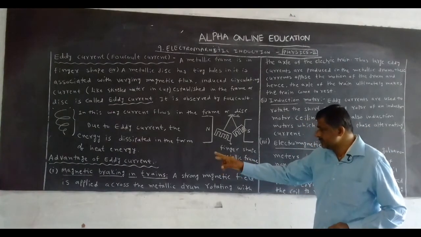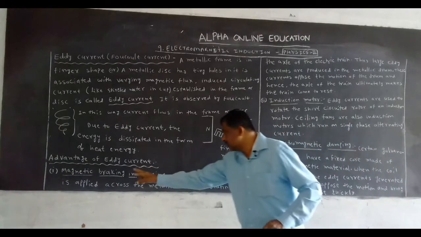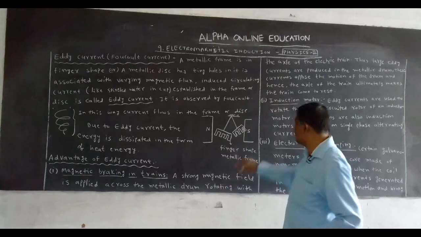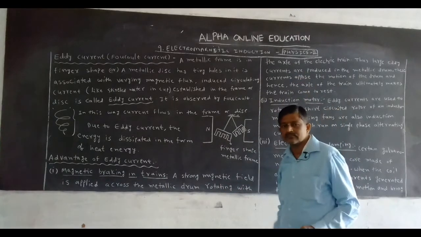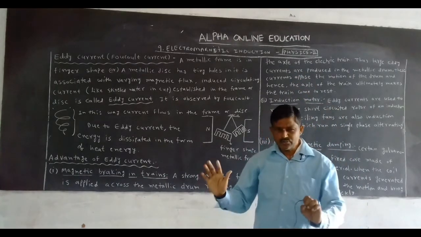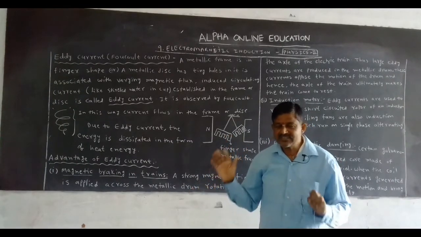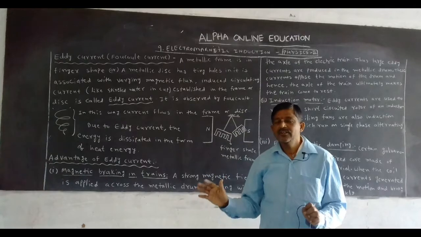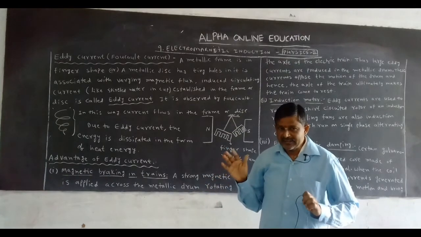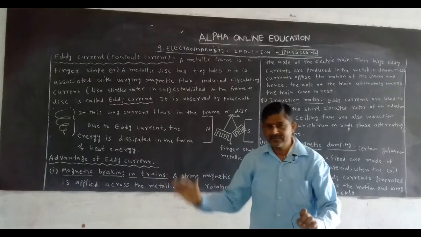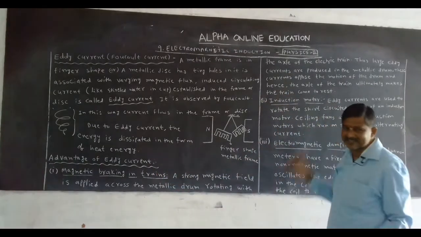How can you write the advantage of eddy current? Number one, magnetic braking in train. If you remember all this, you can write all these points. Otherwise, eddy current is used to stop the electrical train as a magnetic brake. That's enough. It's a shortcut. Otherwise, you can write like this.